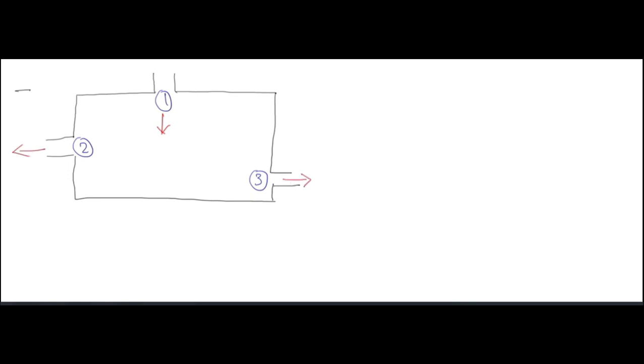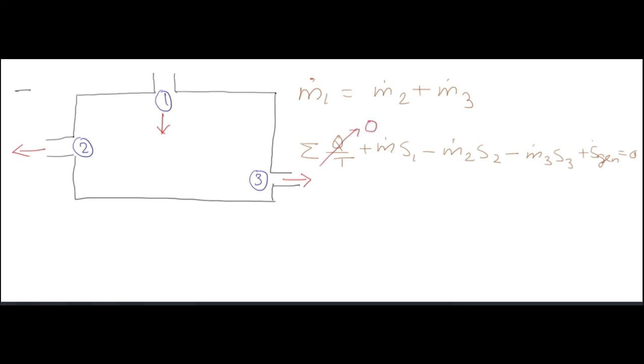Now we have considered only heat flow. Now we will be considering mass flow. Okay. So this is the chamber. Okay, that we are feeding mass from point 1 and taking mass from point 2 and point 3. Okay. Again, this is a steady state system, so mass flow rate at inlet is equal to mass flow rate at outlet, and again we will apply the formula of a steady state entropy generation.